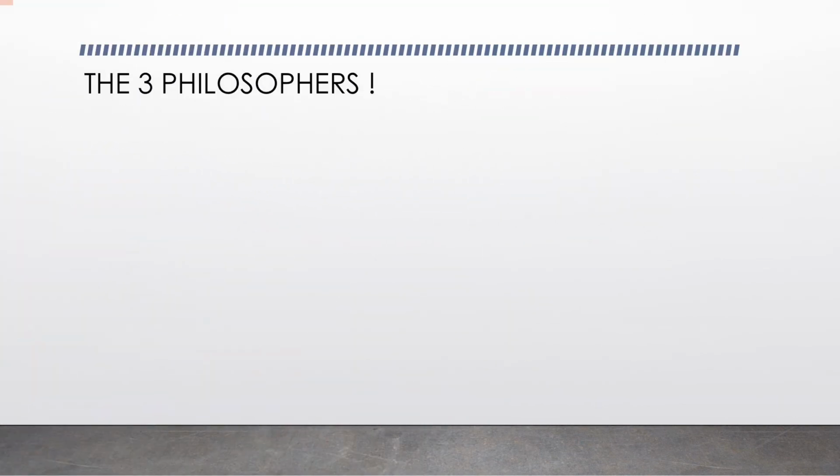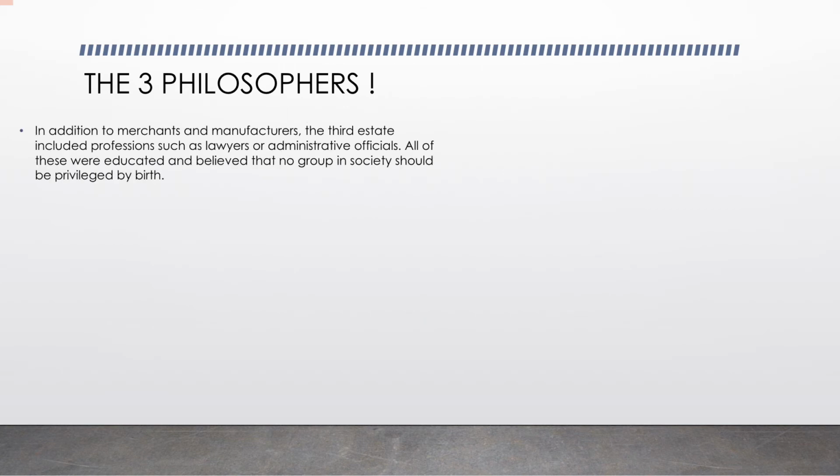The three philosophers. This is the main part of this entire chapter because this is when the third estate is encouraged to revolt against the king. In the third estate, it is never mentioned that only peasants, merchants, manufacturers are there. There are even educated people, right?